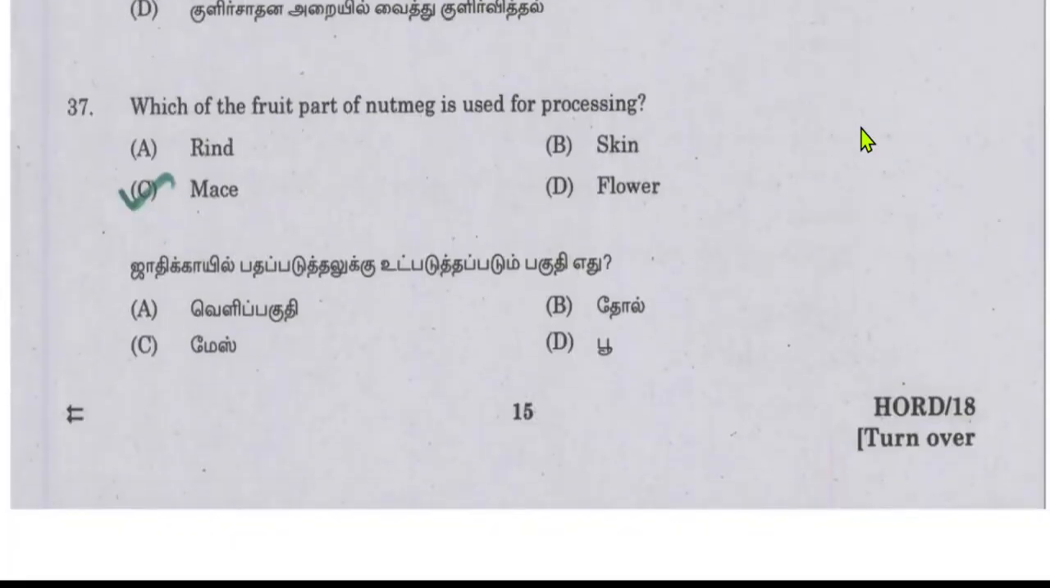Which fruit part of the nutmeg is used for processing? So it is also a direct question. So we use the mace. The fruit part of nutmeg used for processing is the mace of the nutmeg.